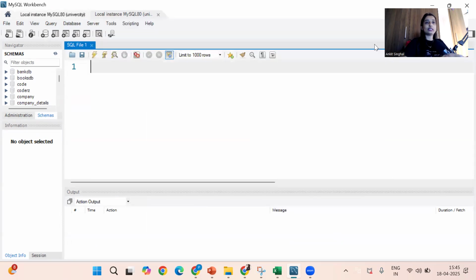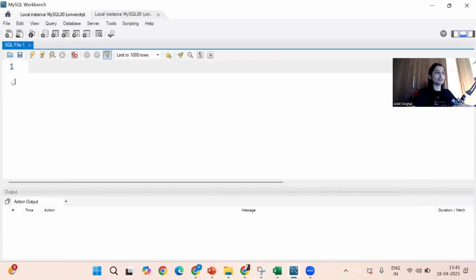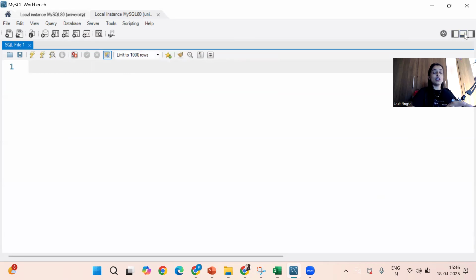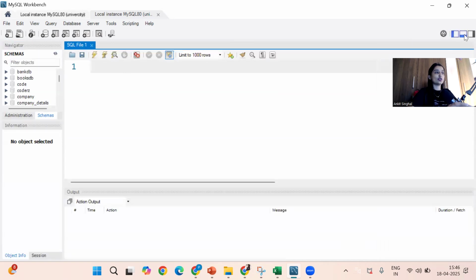So now you can see three icons. This side you have three icons. If I click here, that side, it will close. If I click here, you can see the bottom side has closed. But if you need the SQL additions, the navigator, everything, you can click like this. See, this is the output section. This is the navigator.